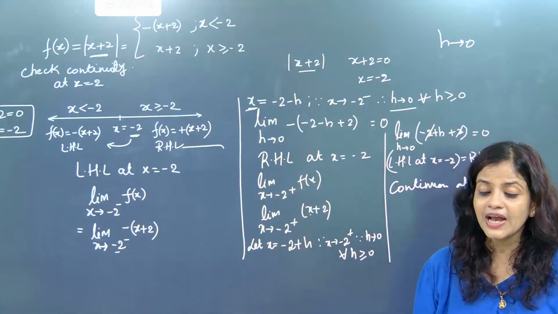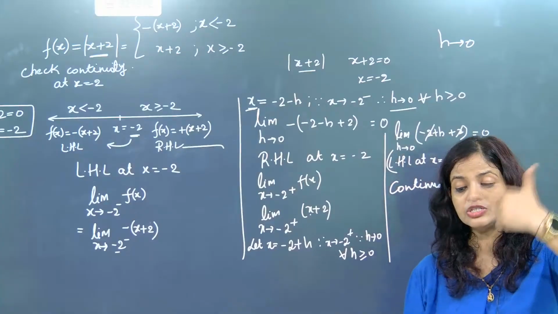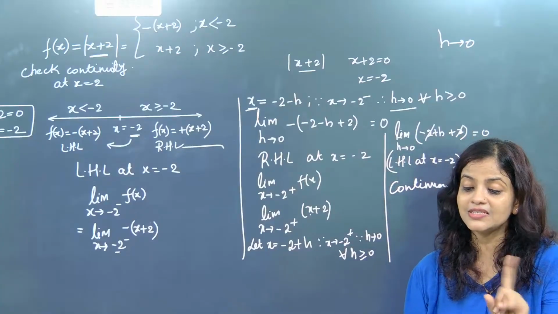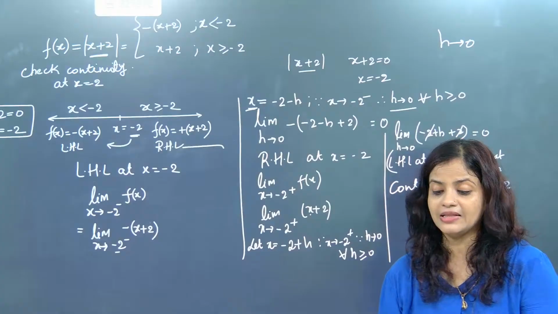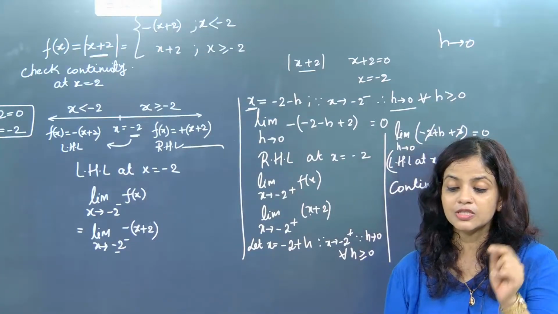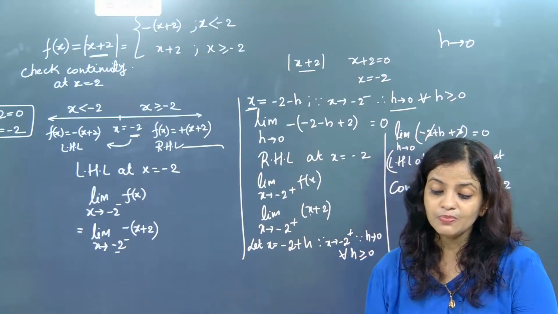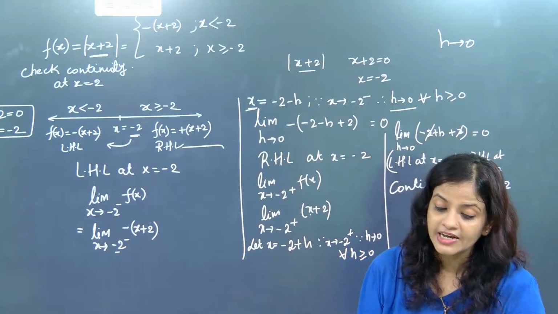But if I am writing x tends to 0, means it is not exactly 0. The value can be either little less than 0 or little more than 0. But it is not exactly x equal to 0. Understood? So this is the difference between equal to 0 and tending to 0.